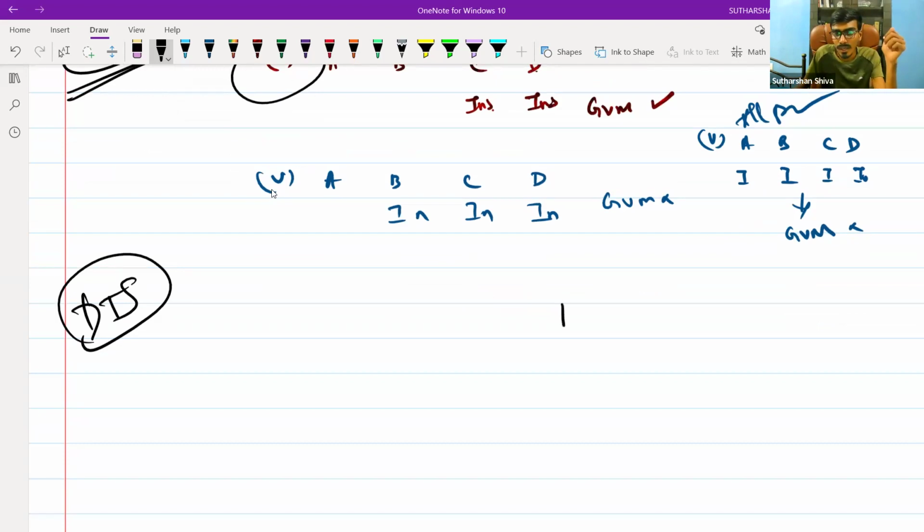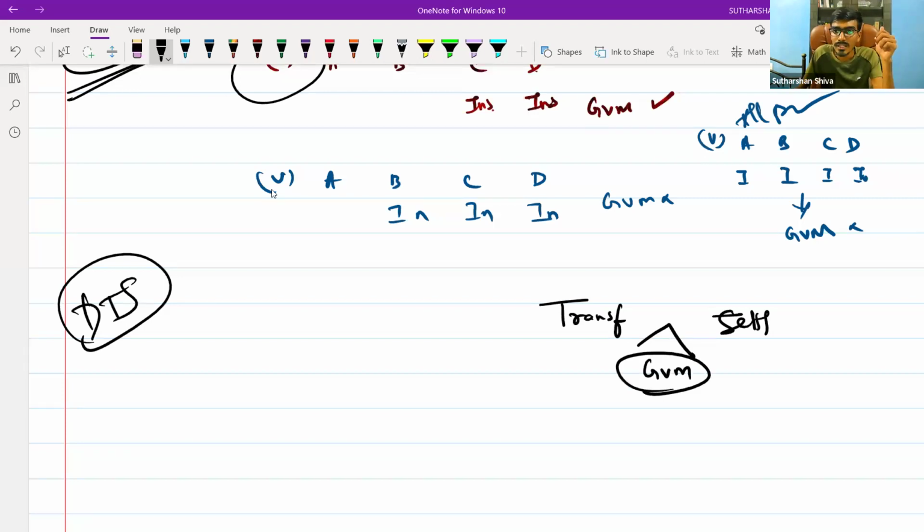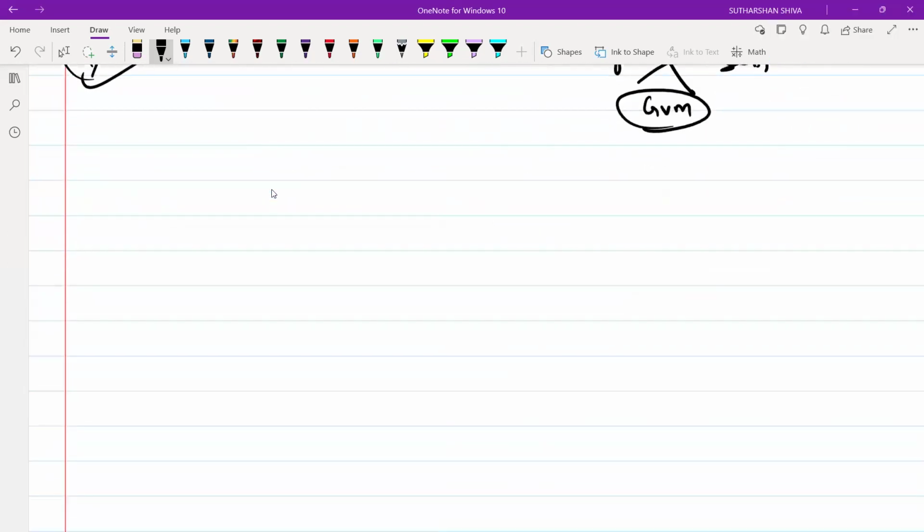In between transfer and settlement, you need to see the GVM, the Garner versus Murray rule. After realization only, you will apply the GVM rule. Are you able to understand?